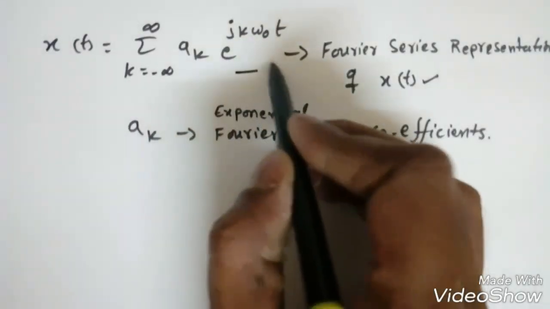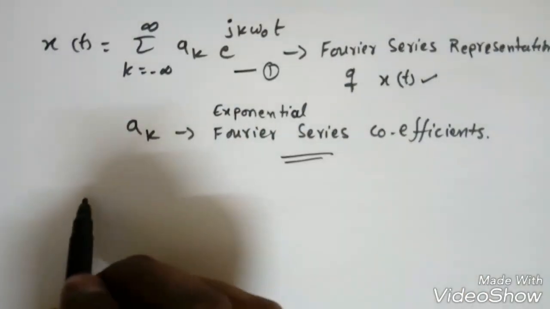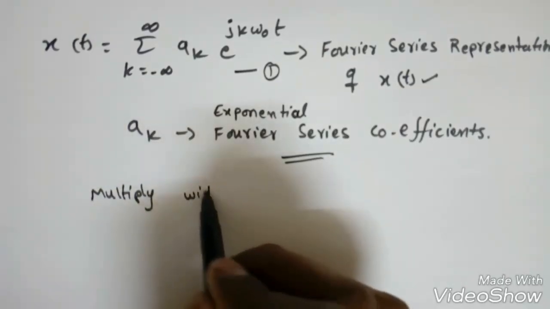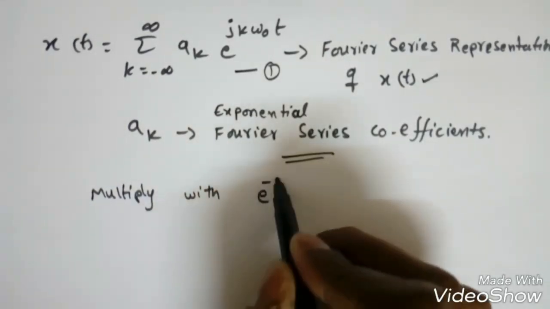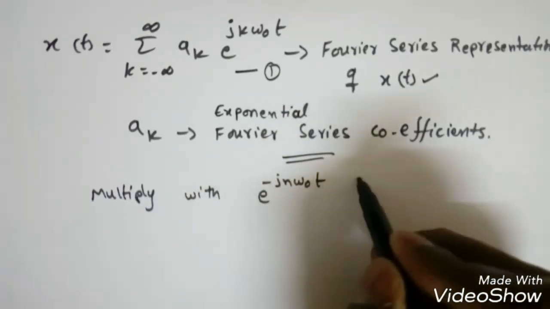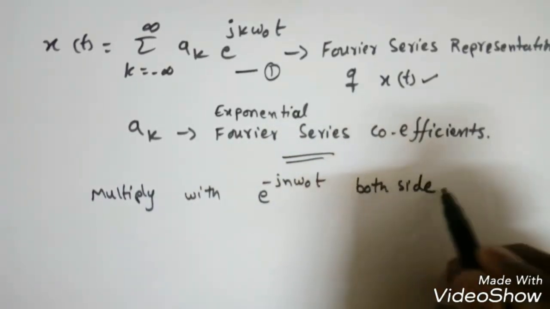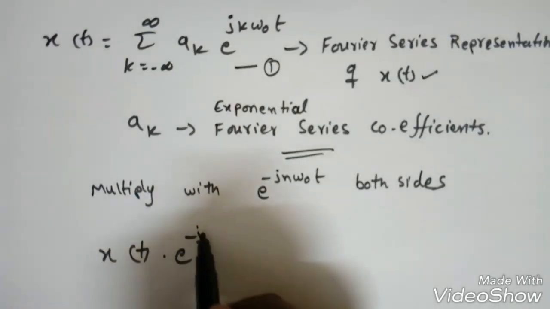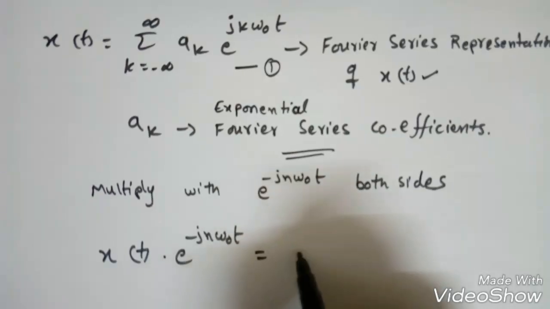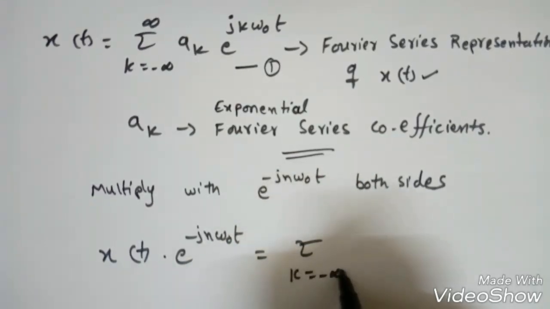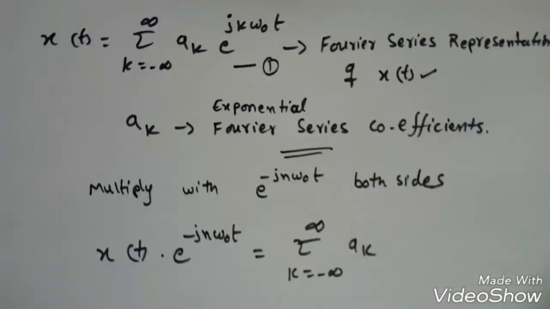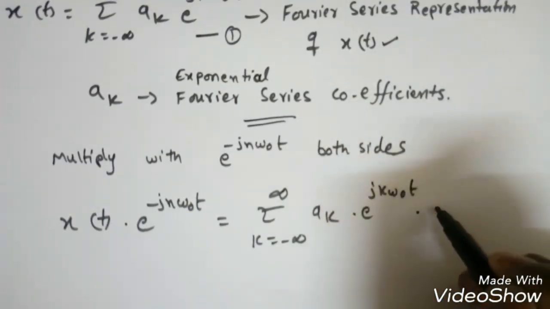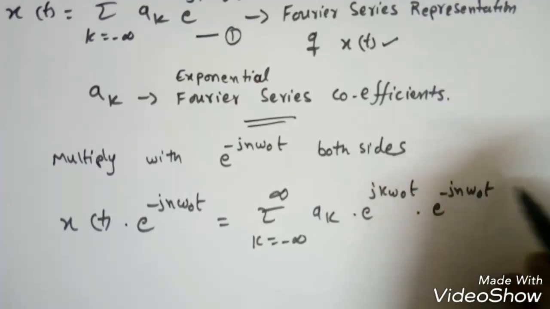Now if we assume this is equation 1, what we need to do is multiply both sides with e power minus j n omega naught t, right. So it will become x of t into e power minus j n omega naught t is equal to sigma k equals minus infinity to infinity a k into e power jk omega naught t into e power minus jn omega naught t.